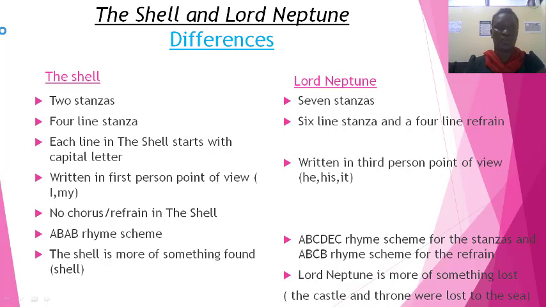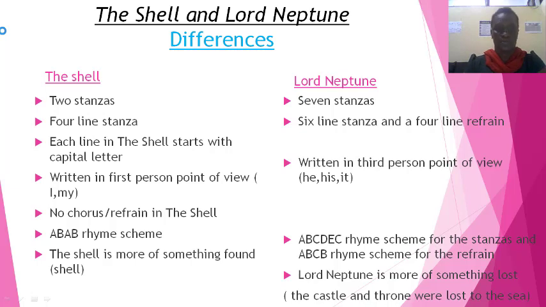Another difference is that in the shell poem, there is no refrain. It's just 2 stanzas, but no refrain. There's no line, no phrase, or stanza that is repeated throughout the poem in the shell.